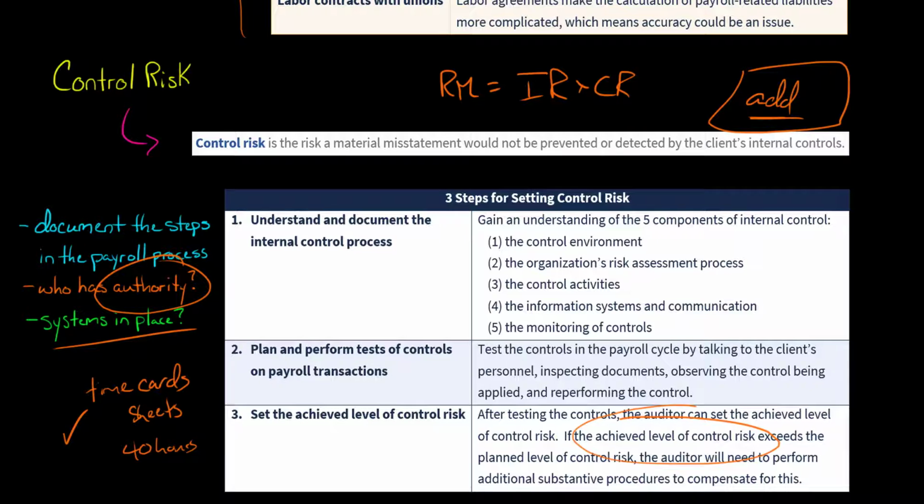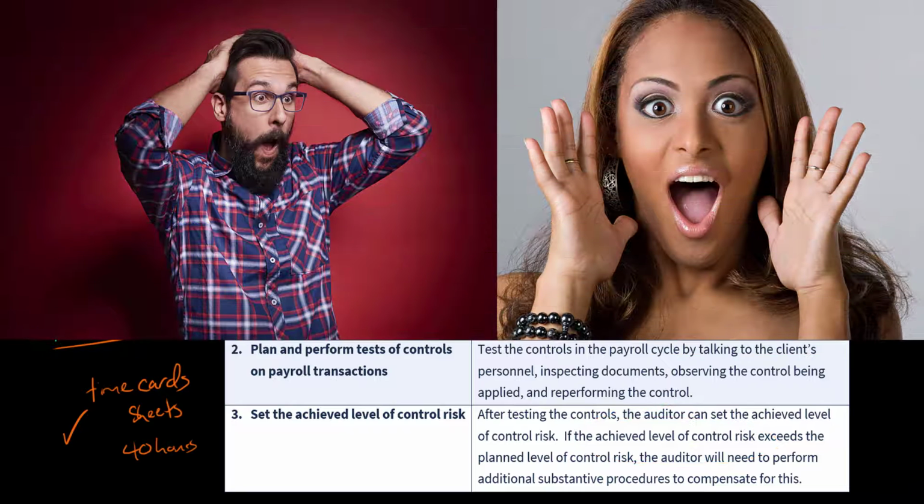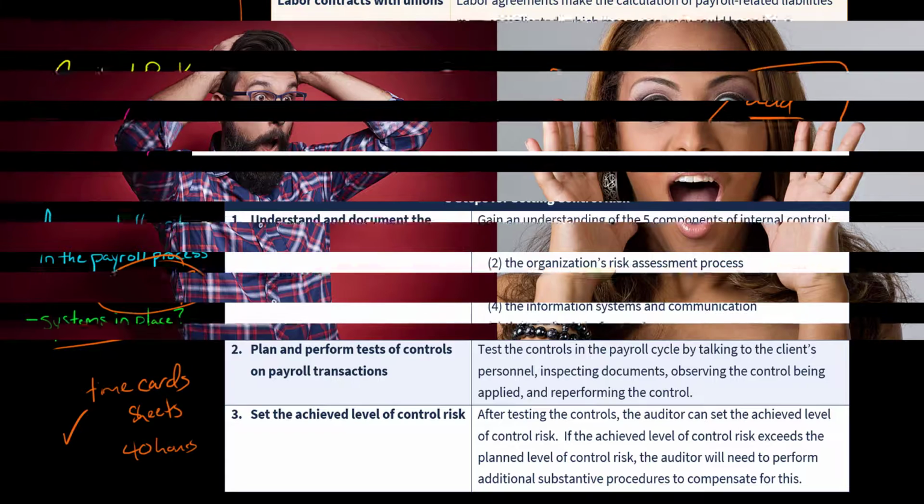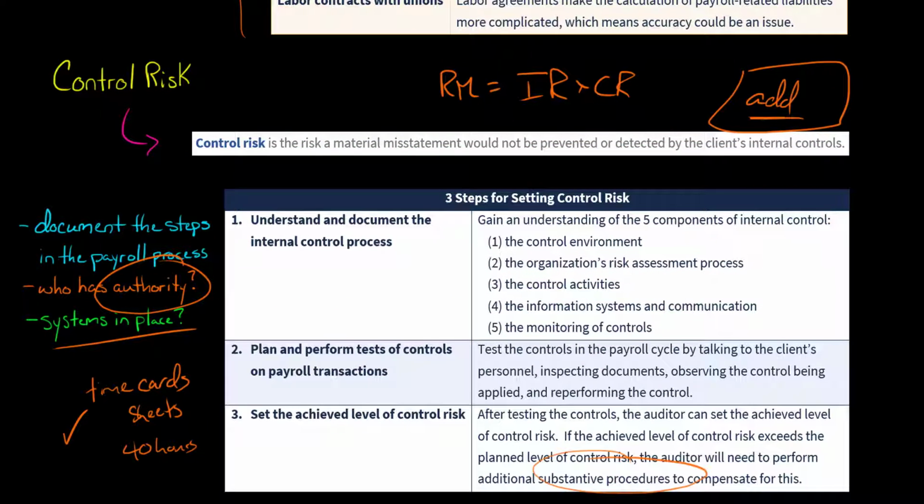If the achieved level of control risk is a lot higher than what they had initially planned, then the auditor is going to say, oh, okay, wait a minute. We tested these internal controls. They're not as effective as we thought, or there's more issues than we thought. So then they're going to have to do additional substantive procedures to compensate for that, okay?